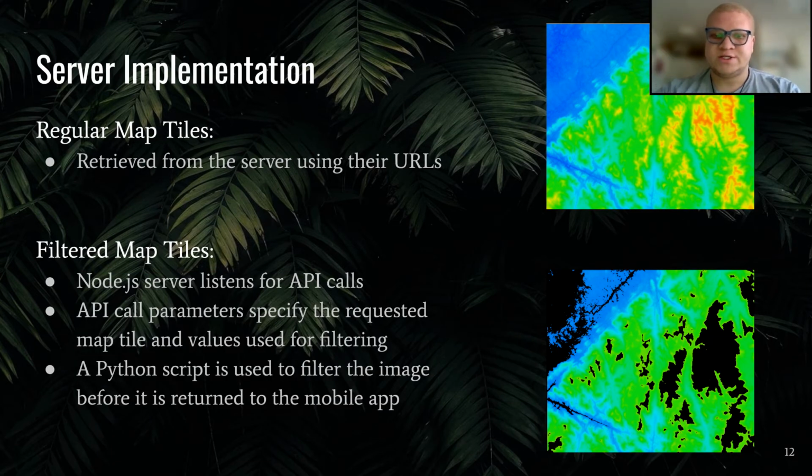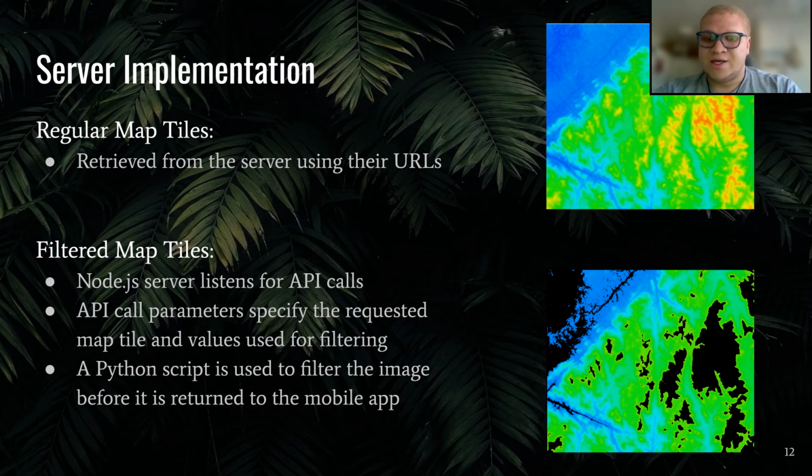Within the AWS server is a Node server, which acts as an intermediary between the Android application and the AWS server. The Node server actively listens for HTTP requests from the Android application through an API. The API is looking for information like the type of data, such as DEM, CHM, AGB, the zoom level, X and Y coordinates, and height.